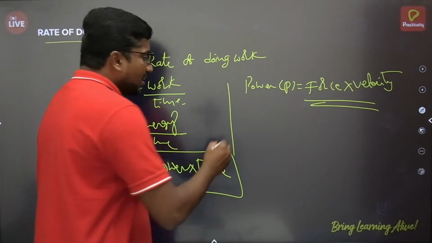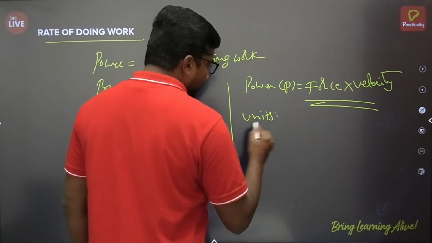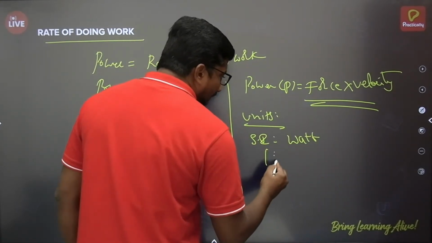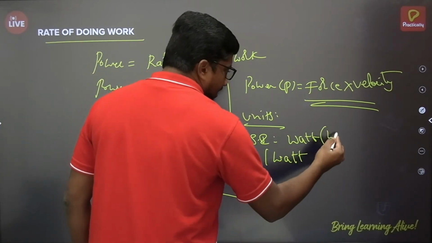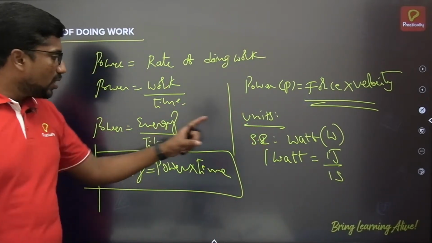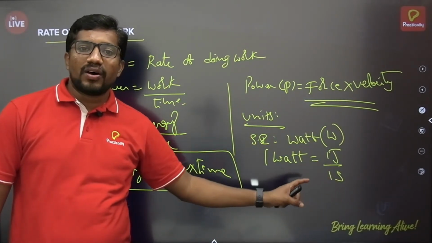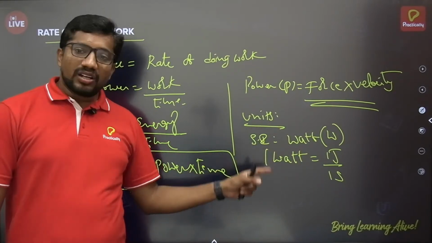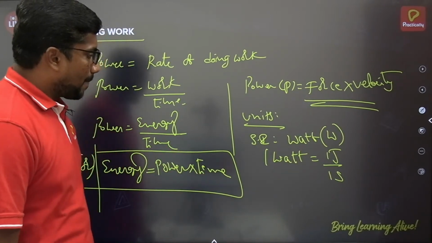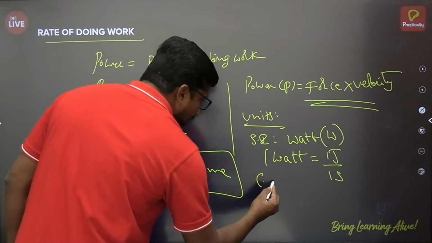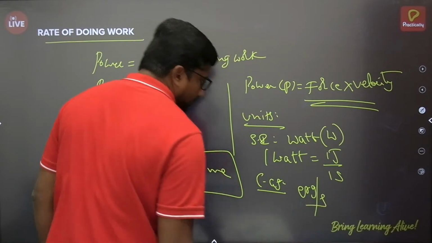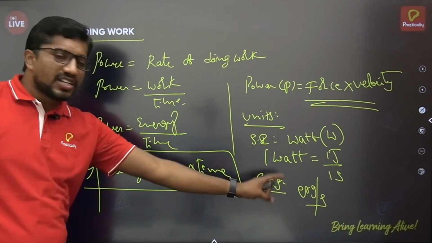Okay, and here units, SI unit of power is watt. 1 watt, symbol capital W, is equal to 1 joule by 1 second. If 1 joule of work is done in 1 second, then power either delivered or consumed by the body is 1 watt. Okay, and CGS unit of power is erg by second. These are SI unit and CGS unit of the power.